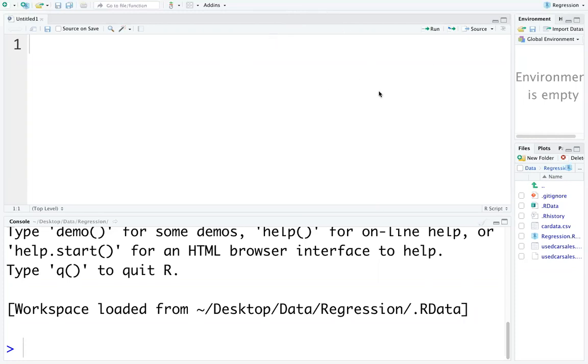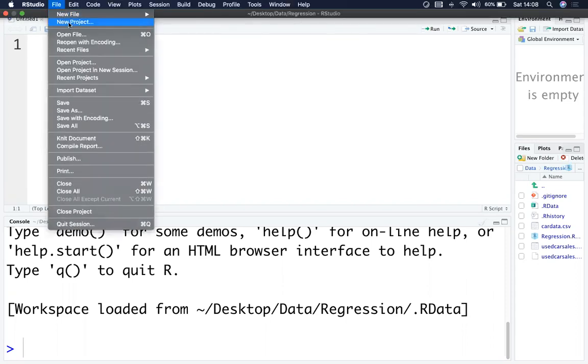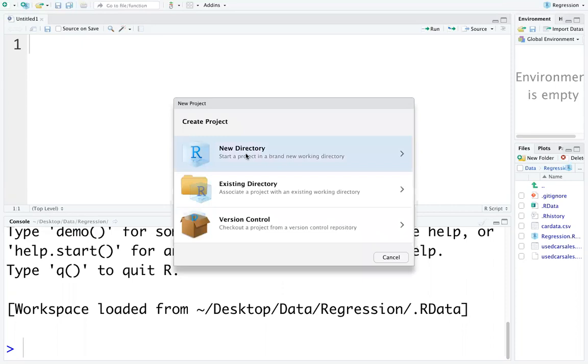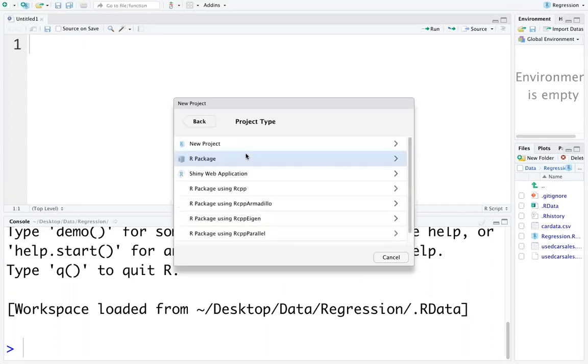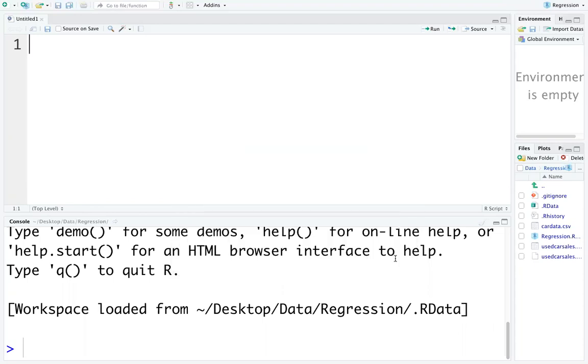All right, I will be starting the session. All of you, meanwhile, create a new project. Open any RStudio, file, new project, new directory, new project, give a directory name and browse the folder where you want to save the project file and create project. I think most of you are familiar with this process from the last class.